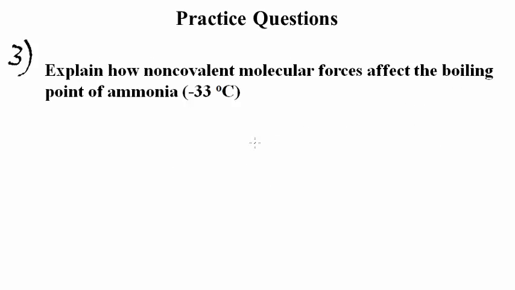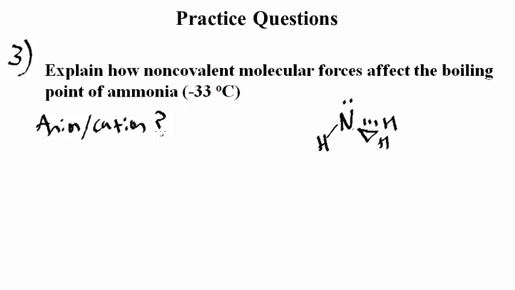Question number 3. Explain how noncovalent molecular forces can influence the boiling point of ammonia. Let's draw that out first, and consider all of them one at a time. What about anion-cation? Ammonia is not ionic, so there are no anion-cation attractive forces to consider. As for dipole-dipole, these interactions result from the electrostatic attraction of polar bonds.